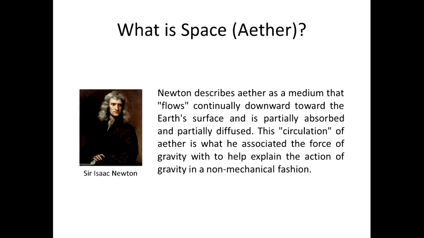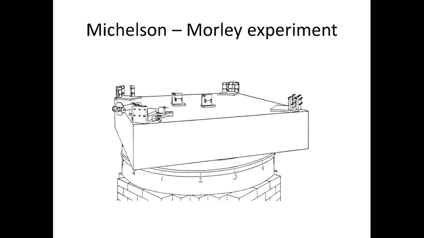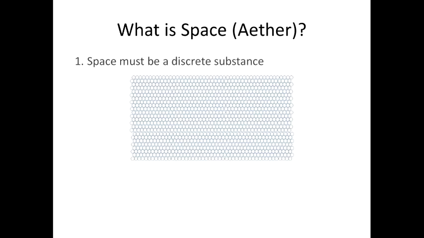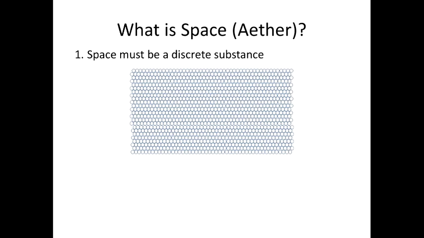And now, returning to the Michelson-Morley experiment, we can ask: could they register fluid ether which is moving perpendicular to the surface of the Earth? And the answer is no. The result of their experiment can be easily explained from the point of view of the new theory. Then the answer to the question of what space or ether is will be, first, space is a discrete substance.